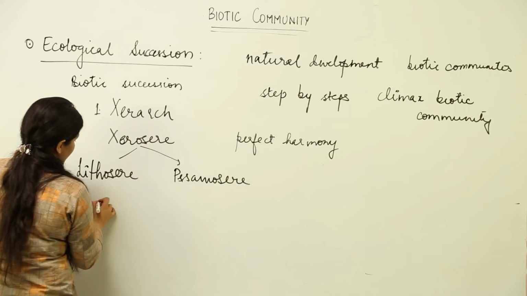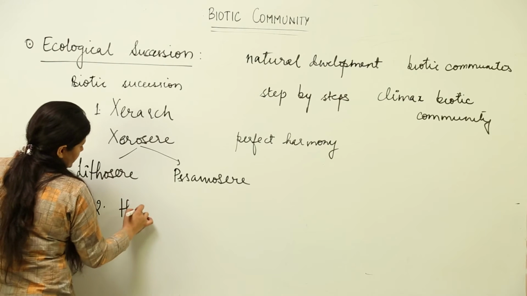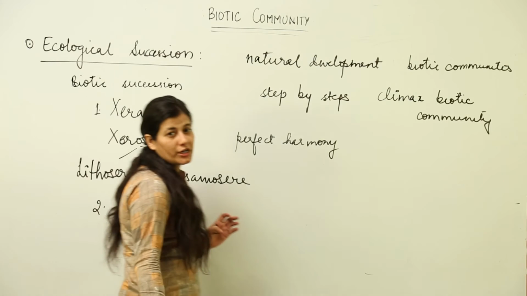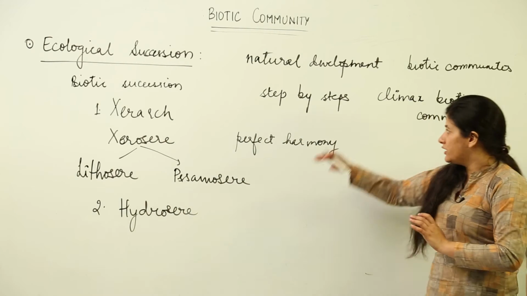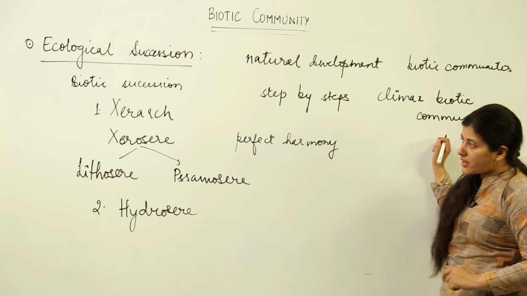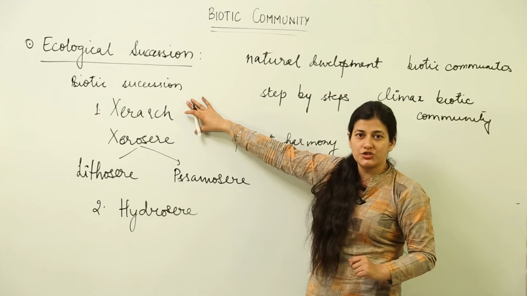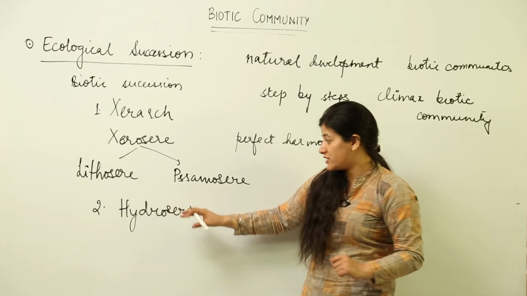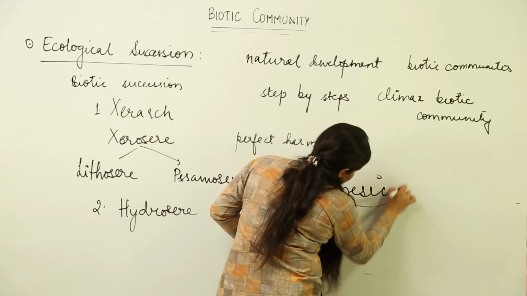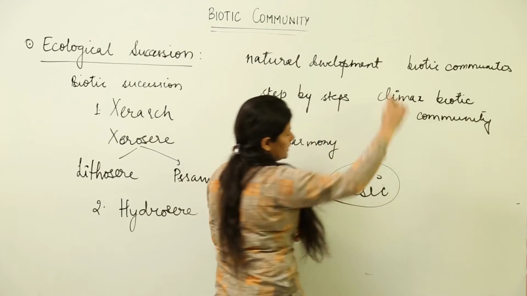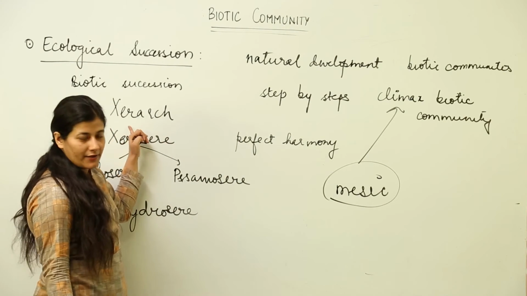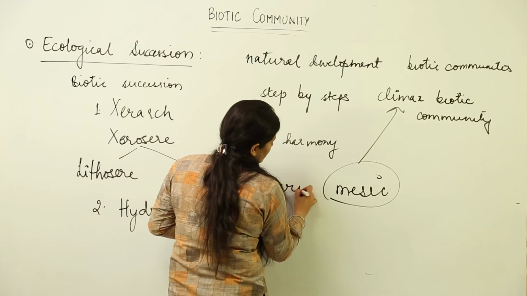And the other type of biotic succession is hydrosere, where a water body would be converted into the condition where the climax biotic community will be prevalent. Now, in both the conditions, from extremely dry and from extremely wet, we have to reach the mesic stage, and this mesic stage refers to the climax biotic community, that is intermediate, between highly dry, xeric, and wet.